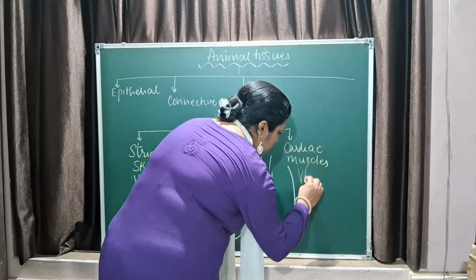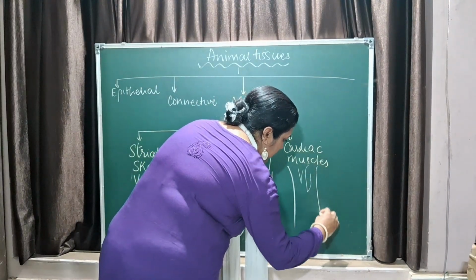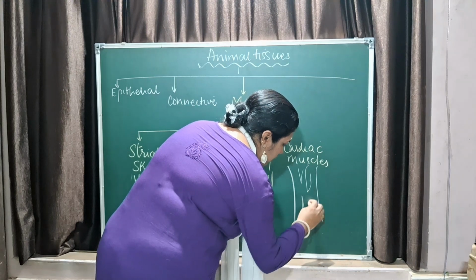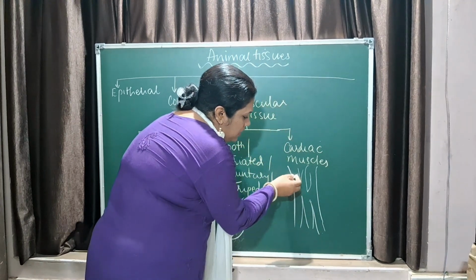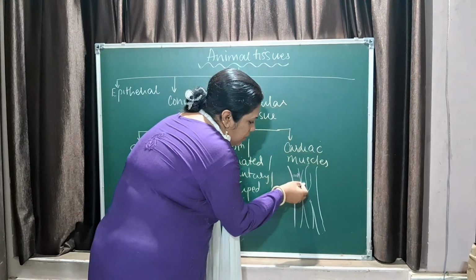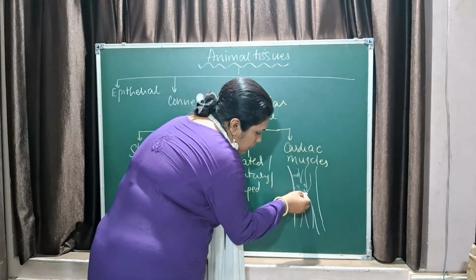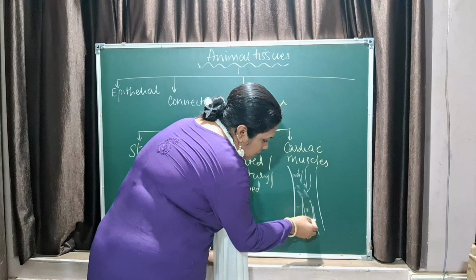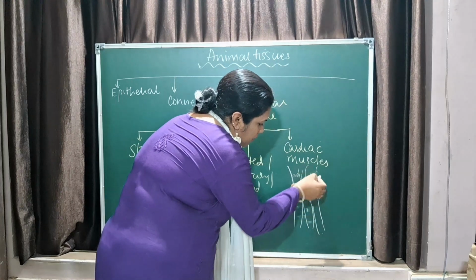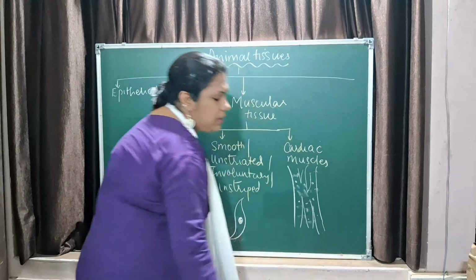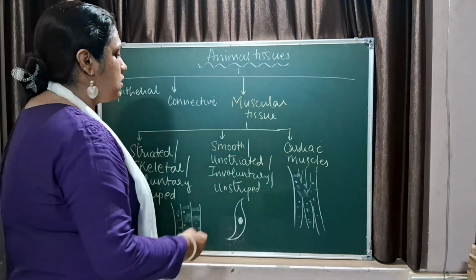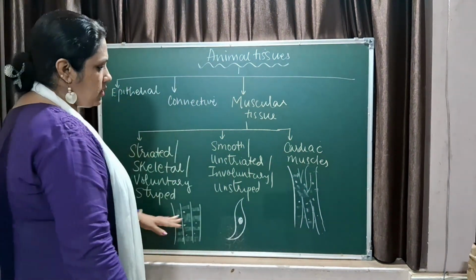Cardiac muscles look like the striated muscles, but they are highly branched structures. They have striations similar to the striated muscles. So they look striated, but they function like the smooth muscles. So these are your different muscles, right?